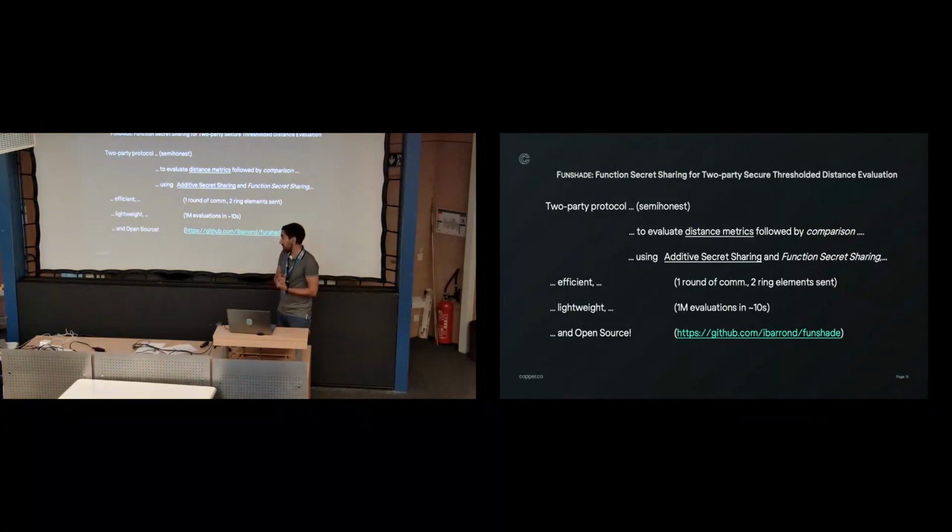And that's basically it. Just to give some quick conclusions, we're offering a two-party protocol in the semi-honest domain to evaluate distance metrics followed by a comparison, using additive secret sharing and function secret sharing. It is efficient because it requires just one round of communication and sending 2 ring elements in the process. It is very lightweight. We achieve 1 million evaluations in around 10 seconds. And it is open source, so we're happy to be sharing it with the community. Thank you very much, and I'm ready to take questions.